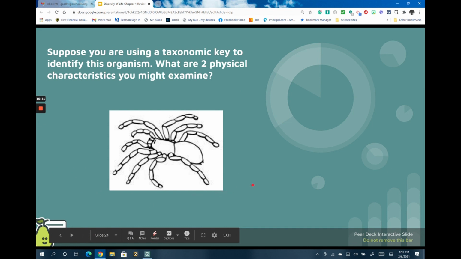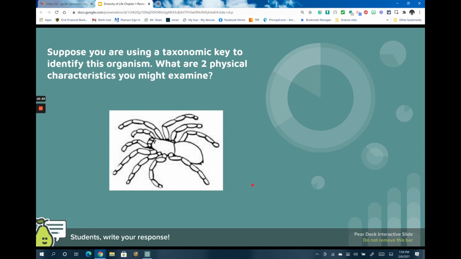Suppose you are using a taxonomic key to identify this organism. What are two physical characteristics you might examine? This goes back to the taxonomic key that we did in the book, looking at the animals. So there are lots of different answers you could have put for this. You could look for body segments. You could look for the number of legs. You could look for the segments on the legs. You could look at whether there's hair or no hair on the body of the spider. There's lots of different things that you could use here.